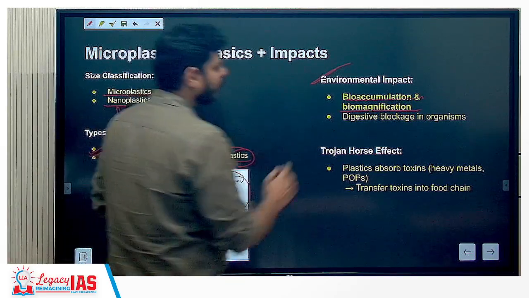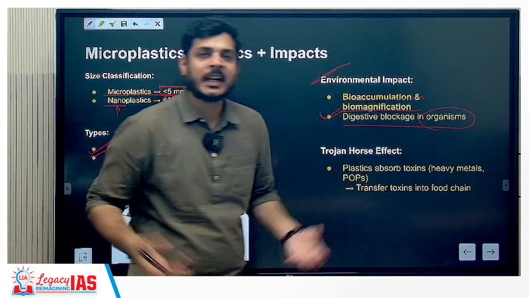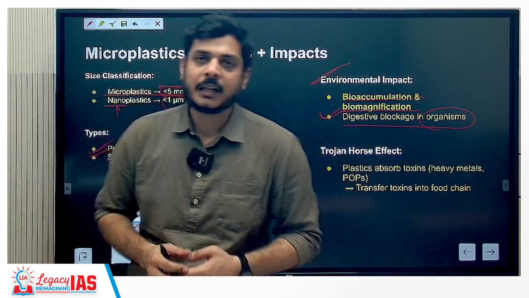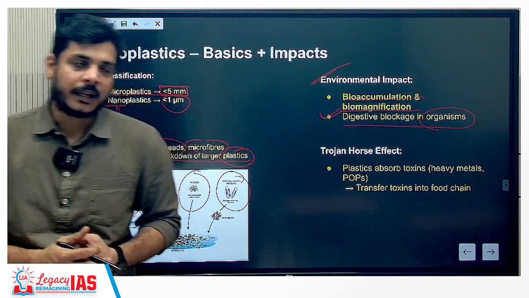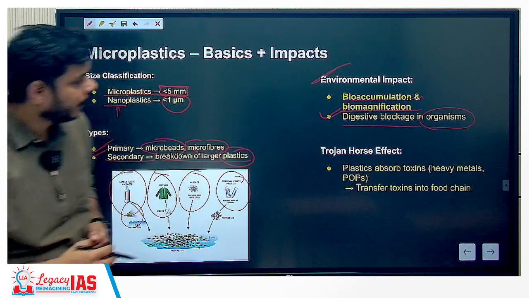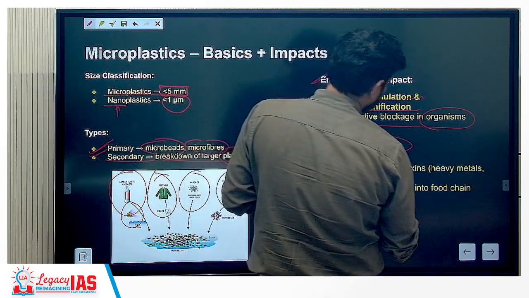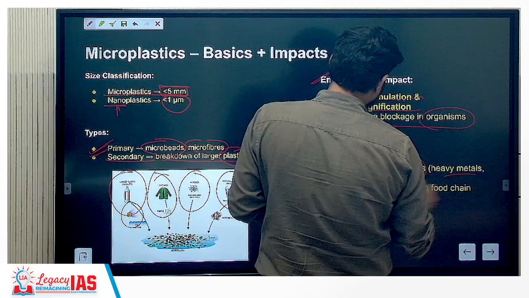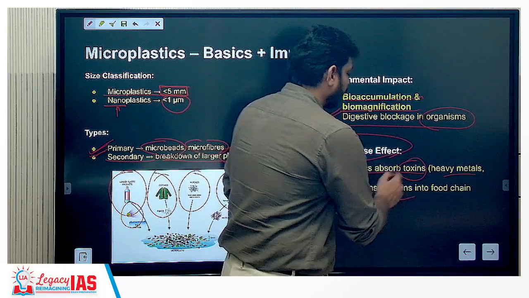Then you will have digestive blockage. Digestive blockage in organisms, that means the organisms will ingest these plastics, and therefore there will be a creation of a barrier when the other kind of food is being ingested. Trojan horse effect. Plastics absorb toxins, heavy metals, and persistent organic pollutants. Okay, they transfer the toxins into the food chain.